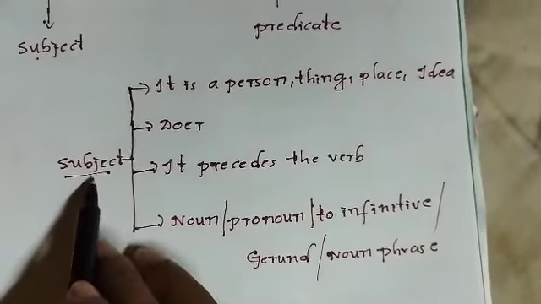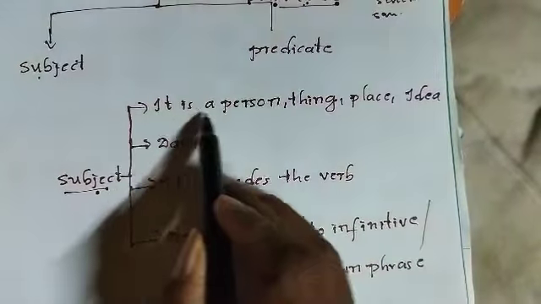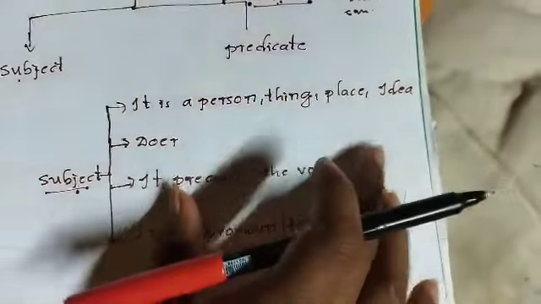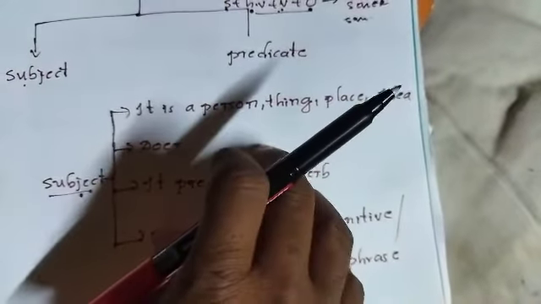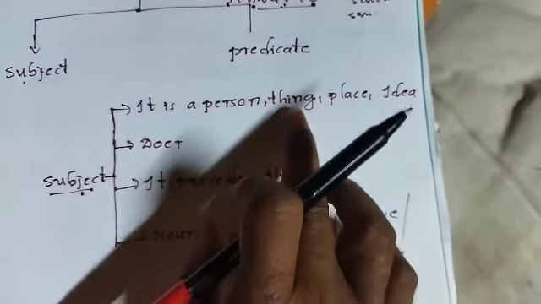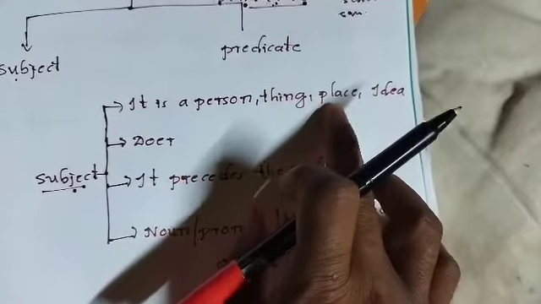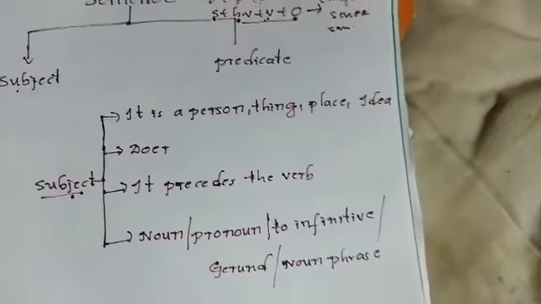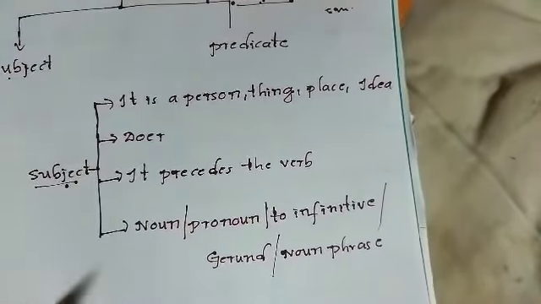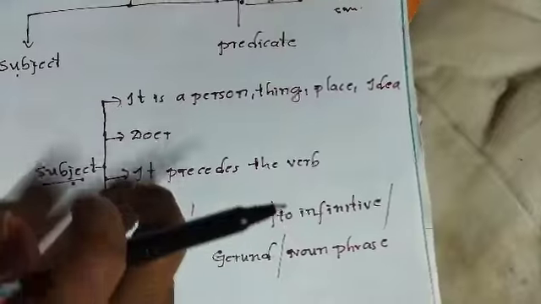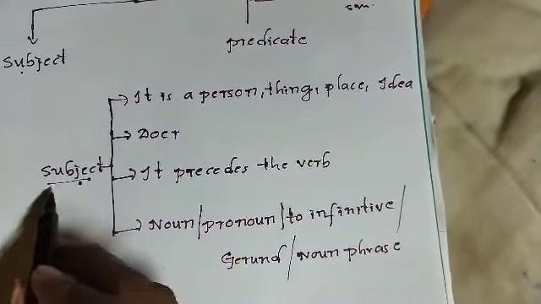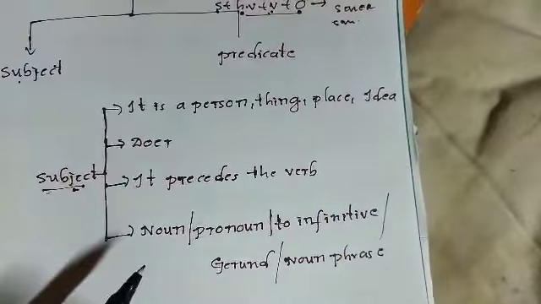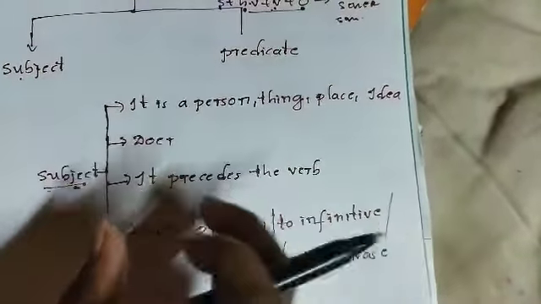The subject is a person, a thing, a place, or an idea. In the subject part, a person's name will come, a thing's name will come, a place name will come, and an idea will come. A subject is known as the doer of the action, and the subject precedes the verb. The subject will come before the verb.